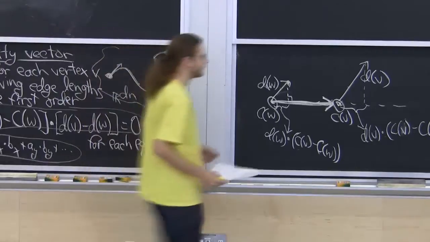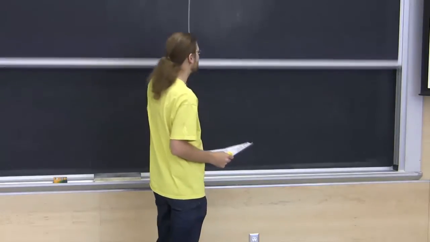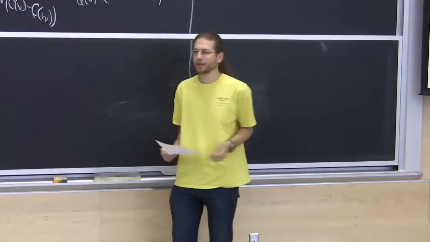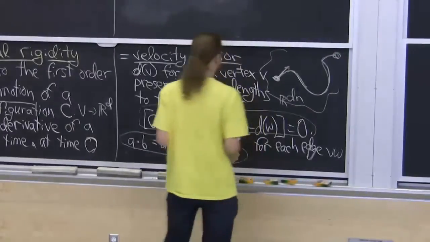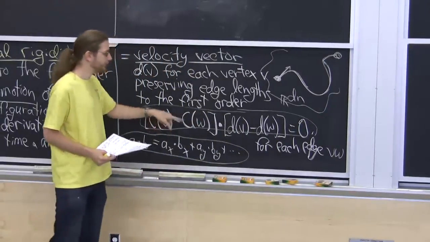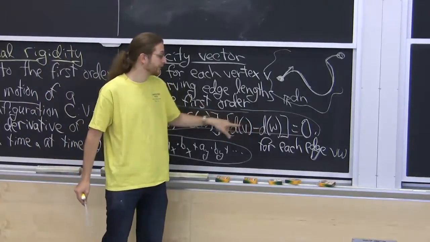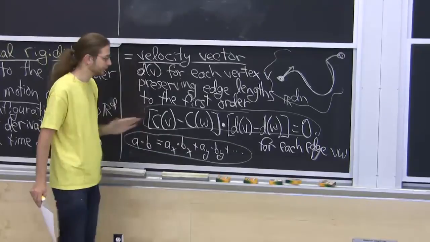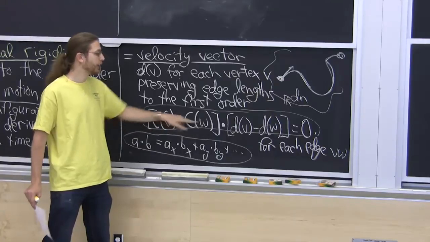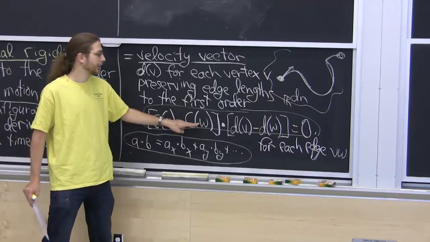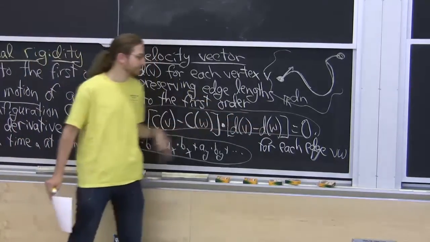All right, so how do we tell whether something's infinitesimally rigid? Because somehow that's useful to us. Well, there's a saying that everything is linear to the first order. Sort of a tautology. And all you need to observe is that this constraint is linear in what we don't know. So I want to know, is there some set of velocity vectors, d of v and d of w, for all the vertices, so that these constraints hold? But I already know c of v and c of w. This is just where these vertices currently are. And I want to know, can I get started moving? So these are my known quantities, and these are my unknown quantities. This is just some linear thing.